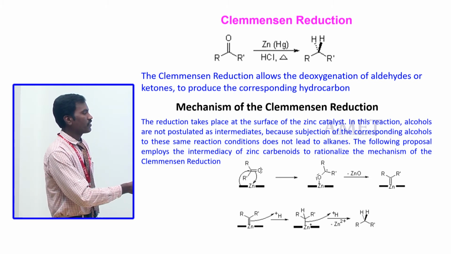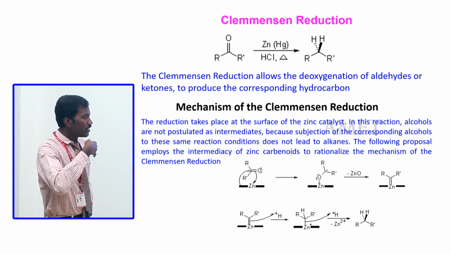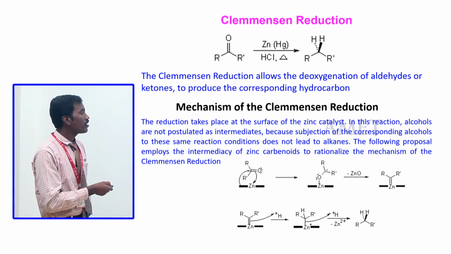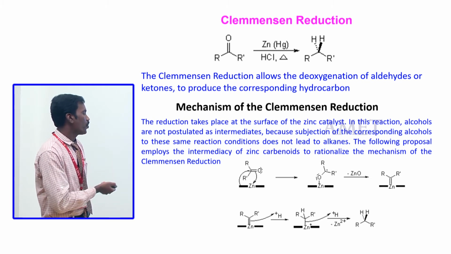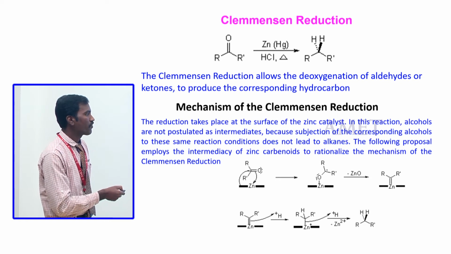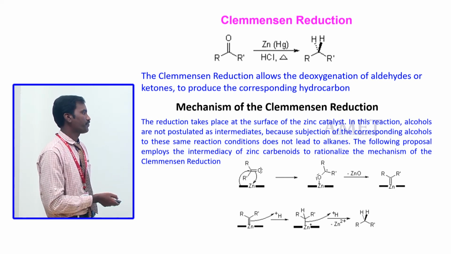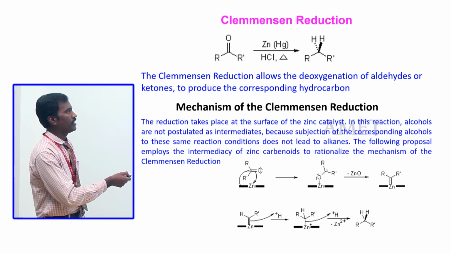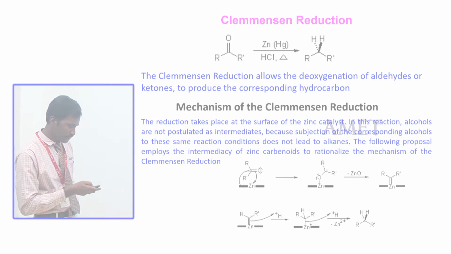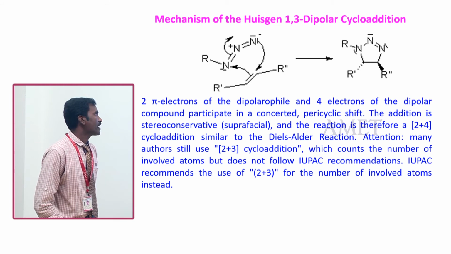forming an unsaturated cyclic 5-member ring. The Huisgen cycloaddition reaction of a 1,3-dipolar compound leads to 5-membered heterocycles. This is a 5-member unsaturated heterocycle. This is a 5-member saturated molecule. This is a diene molecule. This is a single double bond molecule. This is the mechanism of the 1,3-dipolar cycloaddition reaction.